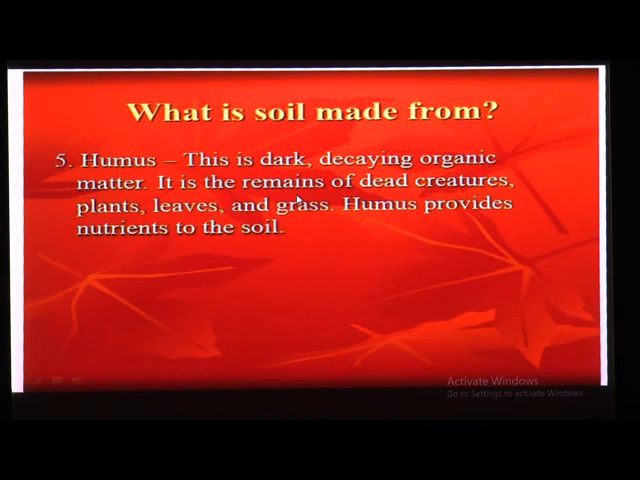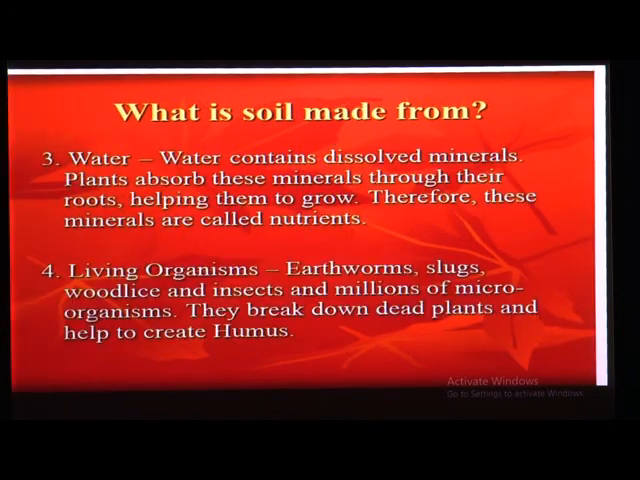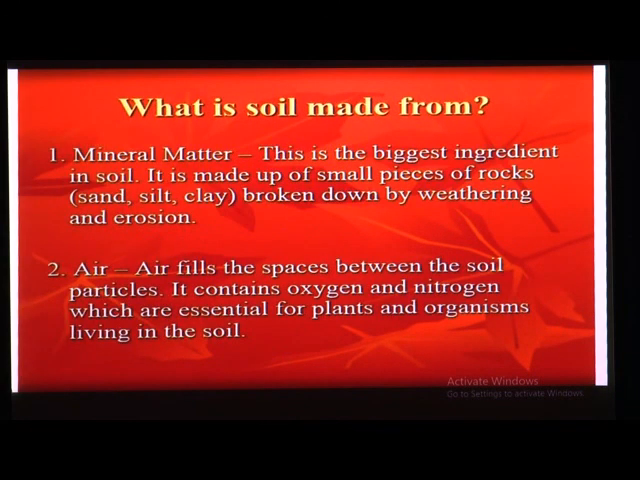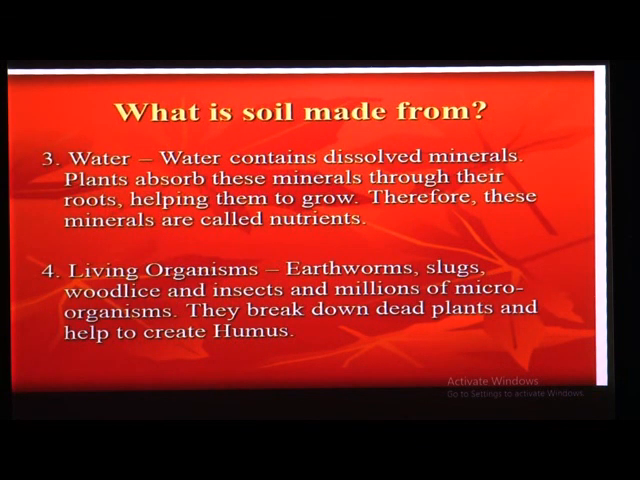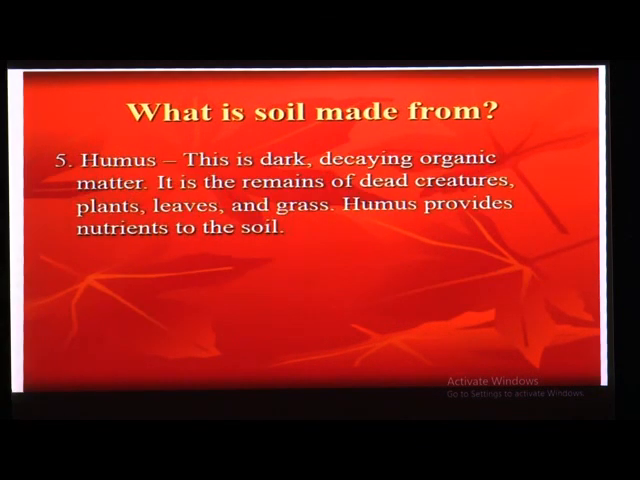So this is all about the ingredients of soil. Which ingredients are there? First one mineral matter, second one air, third one water, then living organisms, and last one humus. These are the ingredients, and we learned how they are useful to plants and animals. So let us move to our next point.